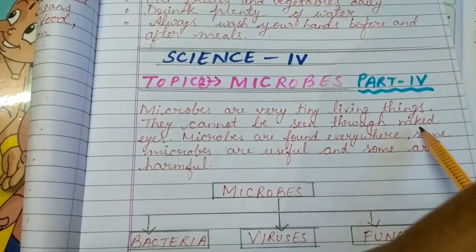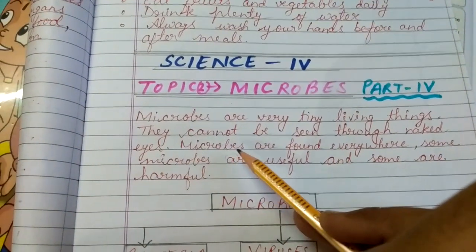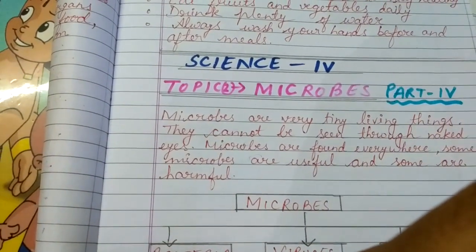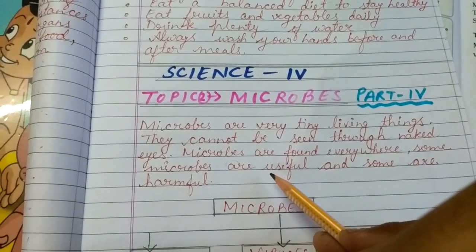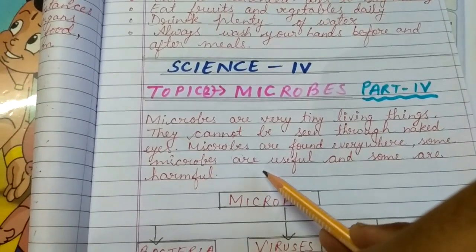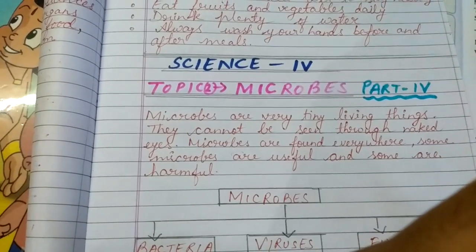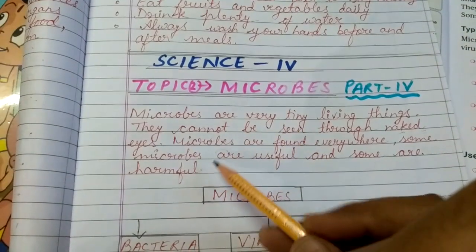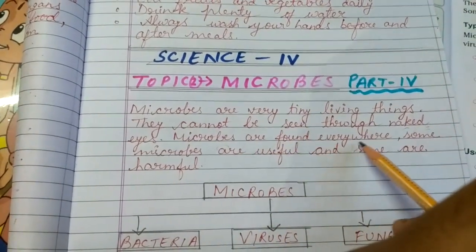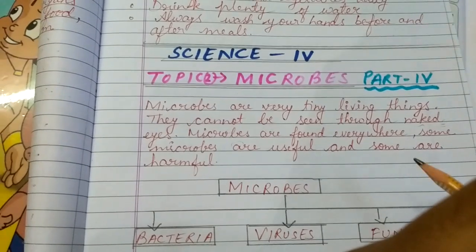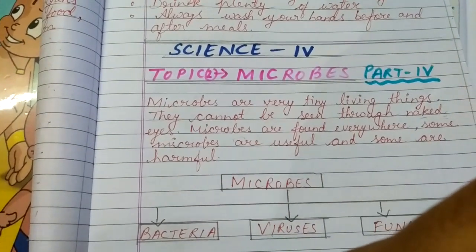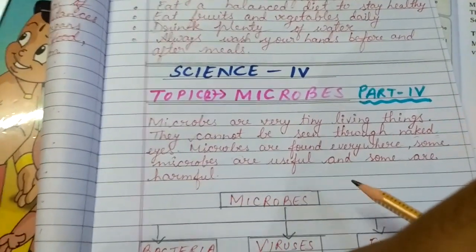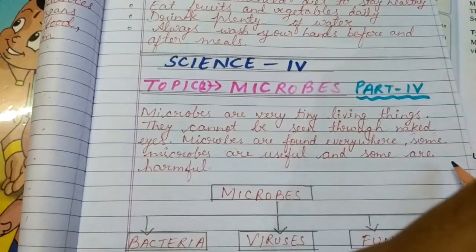They cannot be seen through naked eyes. They can only be seen through an instrument that is known as a microscope. With the help of a microscope only, we are able to see the microbes or microorganisms. With our naked eyes, with our open eyes, we cannot see them. And these microbes are found almost everywhere. Everywhere means they are present in water, in soil, in air, generally almost everywhere in and around us.